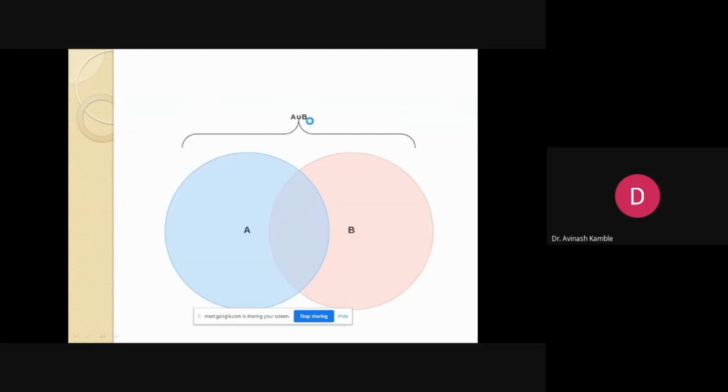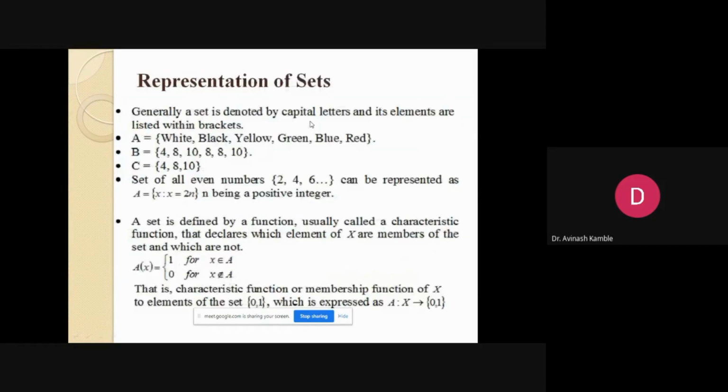Now let me come back again. Here, we just ask one question. Set A is a set of colors. Set B is 4, 8, 10. But set C is 4, 8, 10, where 4 appeared three times, 8 appeared two times, and 10 appeared once. Does it form a set?